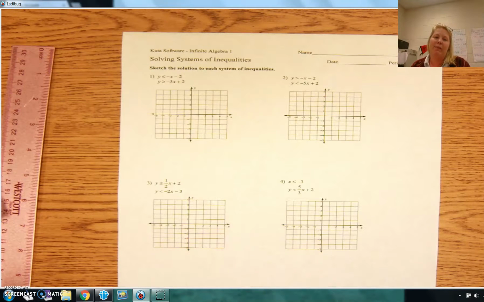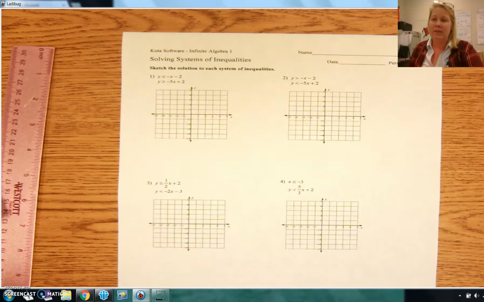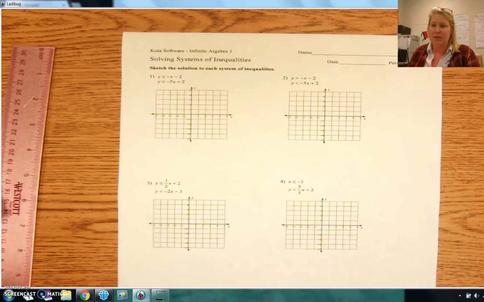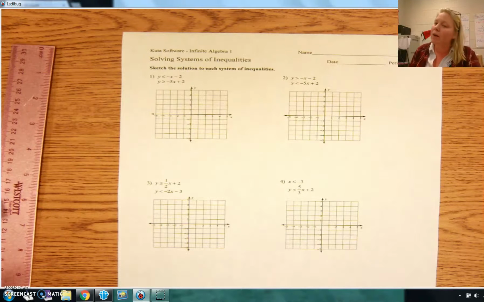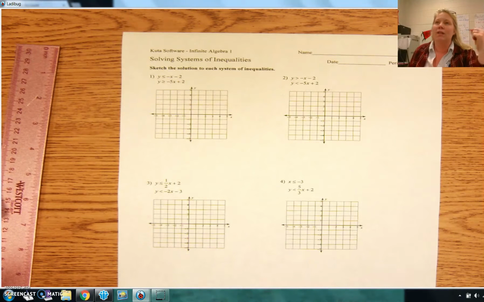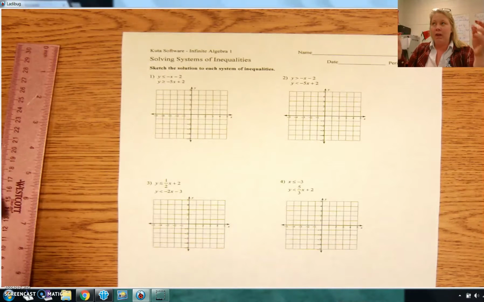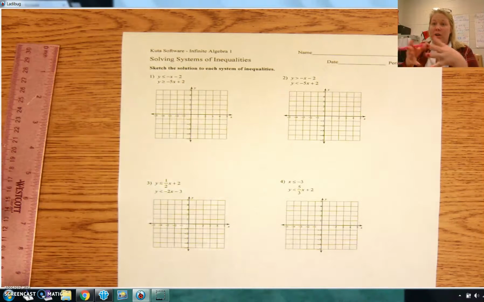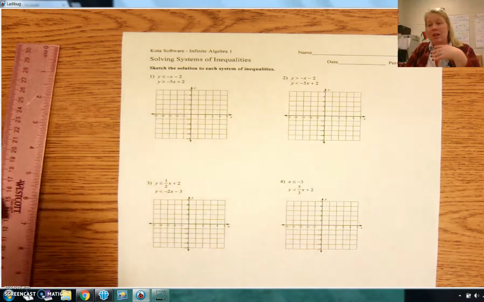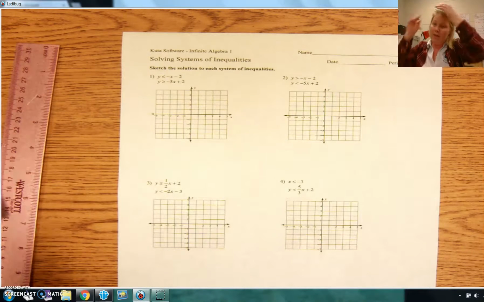So this segment is going to be about solving systems of inequalities. This isn't any different than solving systems of equations, except it's with inequalities instead of equations. And remember, when we graph inequalities, the only difference is we get the whole shading. So remember, when we graph, it's where both of our lines or our functions intersect. Like, where are they the same? And since I'm going to be shading, it's going to be where is my shading the same? So where do they overlap?